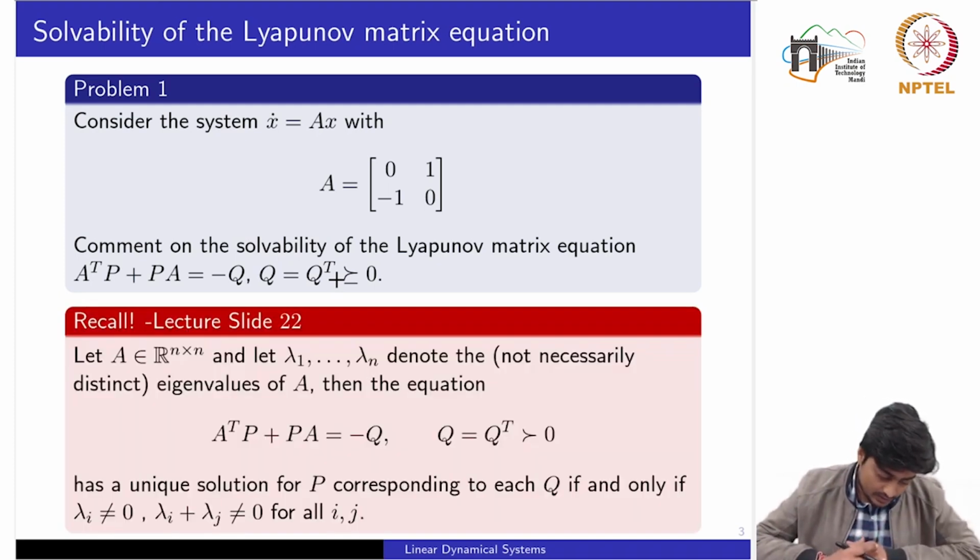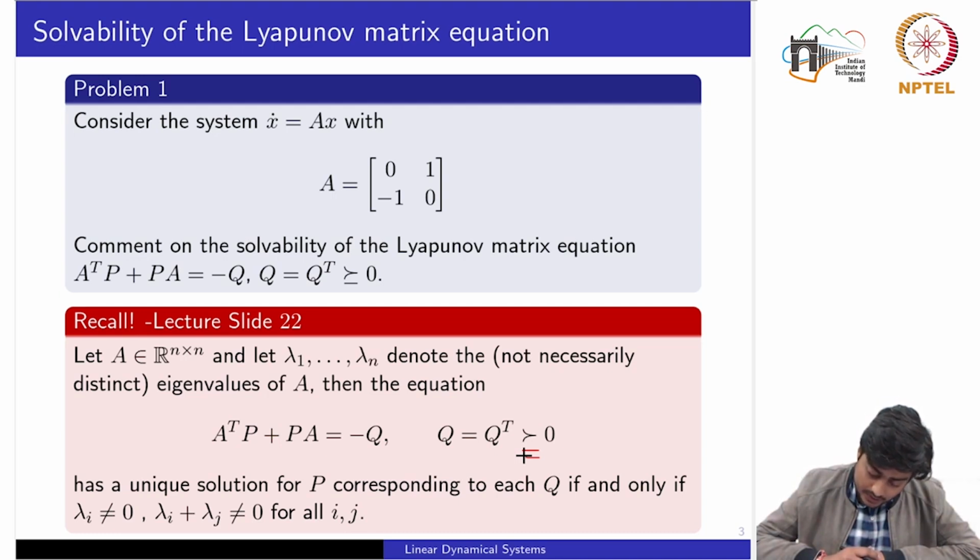Here recall lecture slide number 22, where for a square matrix A of dimension n, having the eigenvalues lambda 1 to lambda n, the equation has a unique solution P corresponding to each Q. Note that here Q is again selected as positive definite, since in the slides we focused mainly on positive definite matrices.